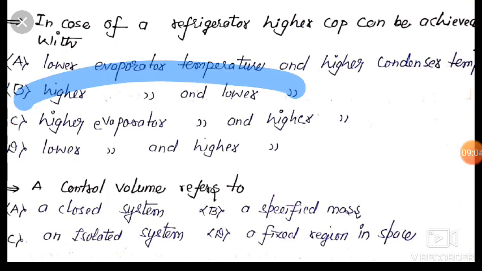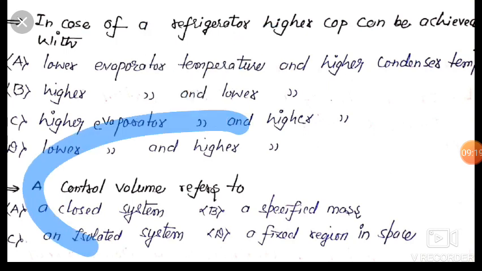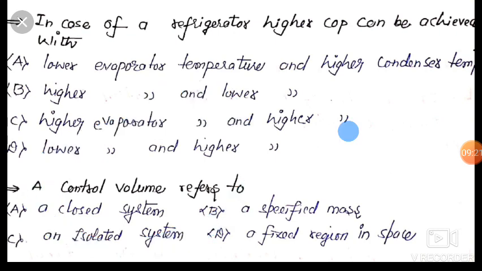If we make higher our evaporator temperature and lower condenser temperature, then friends, we will get our refrigerator at higher COP.